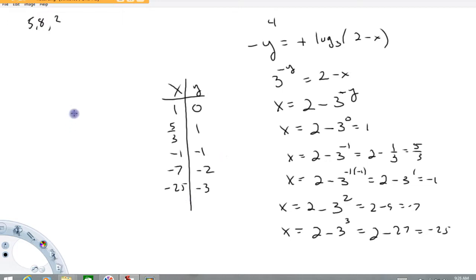Here are my 5 points. And I think what I'm going to do is focus really hard on these when I grade. So make sure you do those right. There's a good chance, too, that I may actually fill these out for you or just ask you to calculate the corresponding x values.